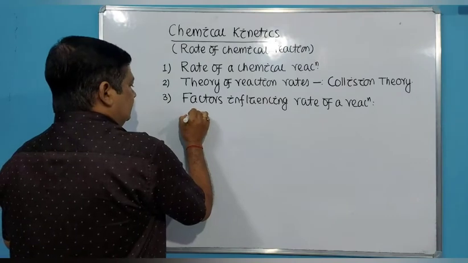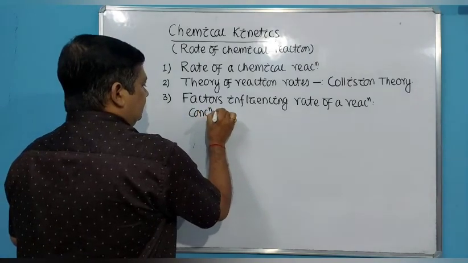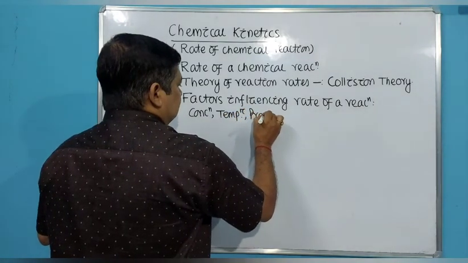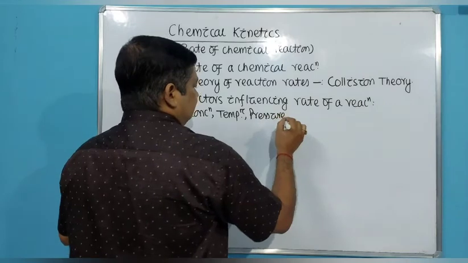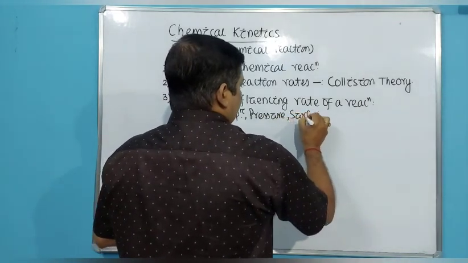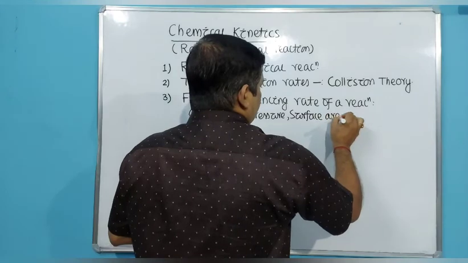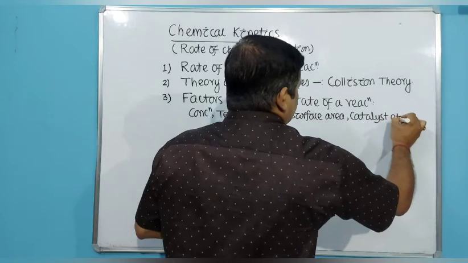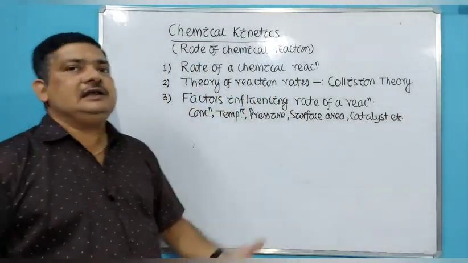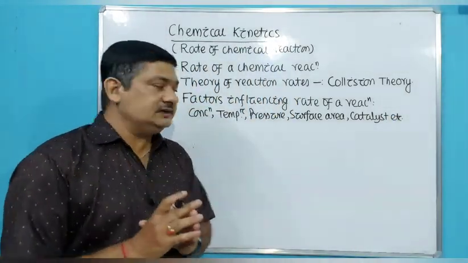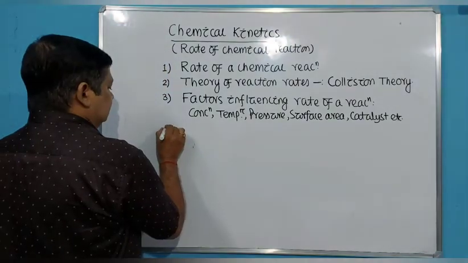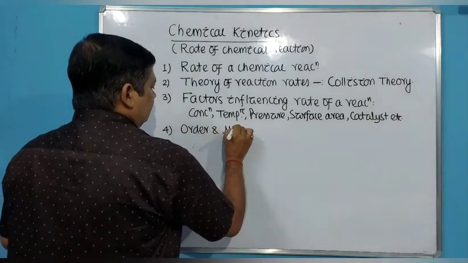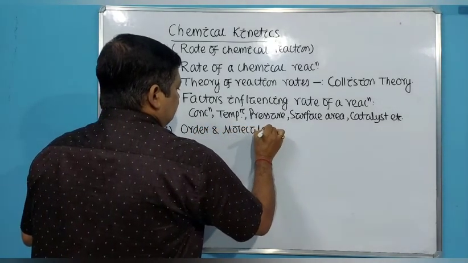It may be concentration, temperature, pressure, surface area, catalyst, etc. How do these factors influence or affect the rate of a reaction? We will discuss that. Then next we will discuss order and molecularity of reaction.